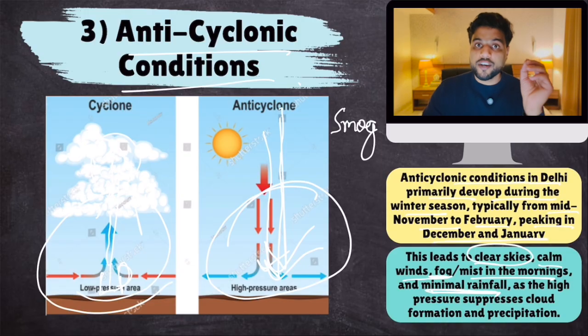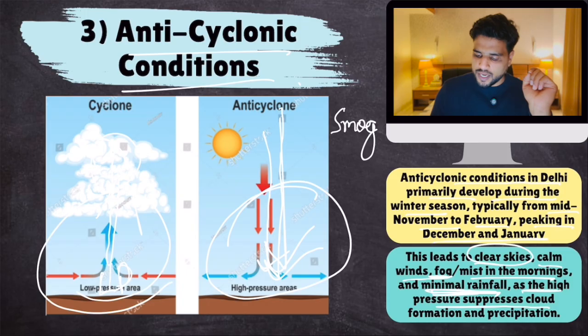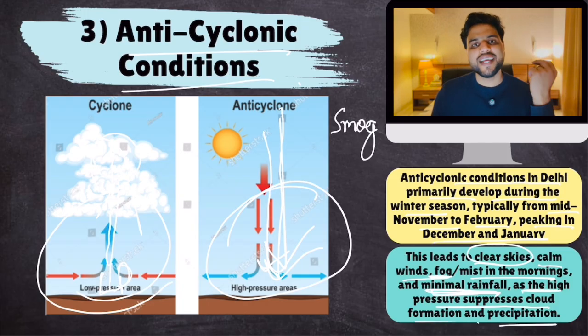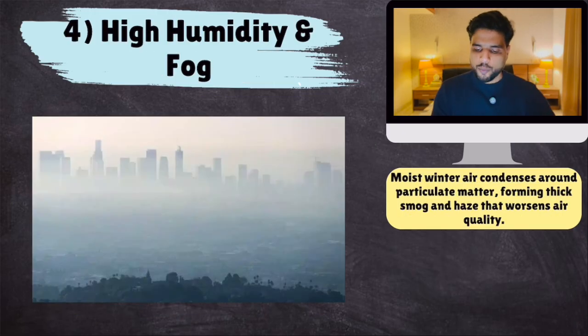Even rainfall can reduce pollution. But this doesn't happen because rainfall is rare during winter months, as the high pressure suppresses cloud formation and precipitation, so the air pollutants get trapped. Simple, okay? And last, high humidity because of the previous season of monsoons and fog.